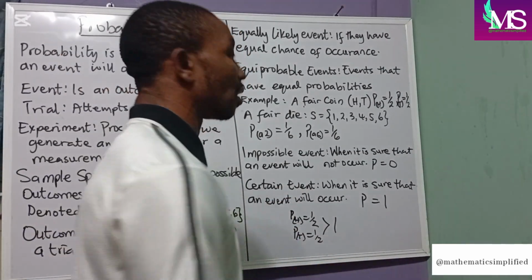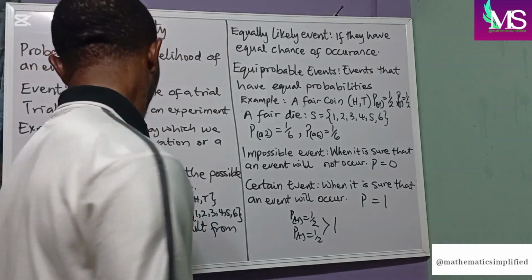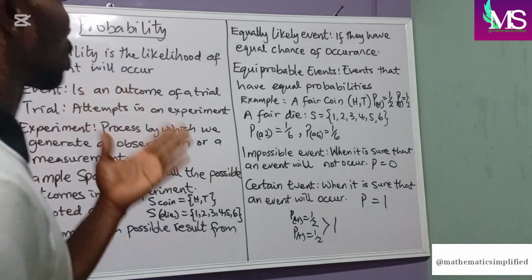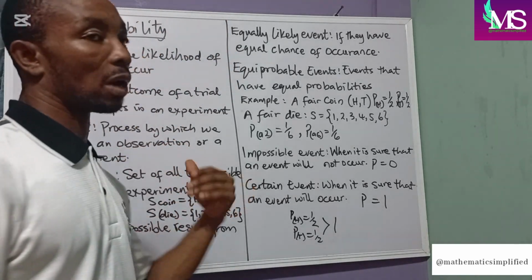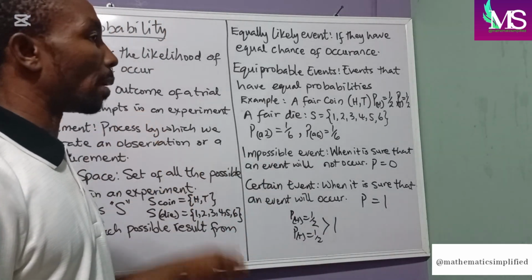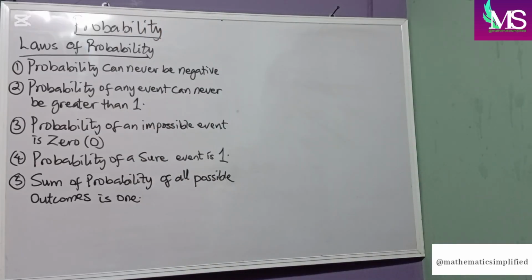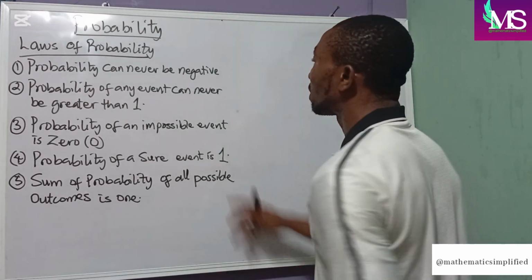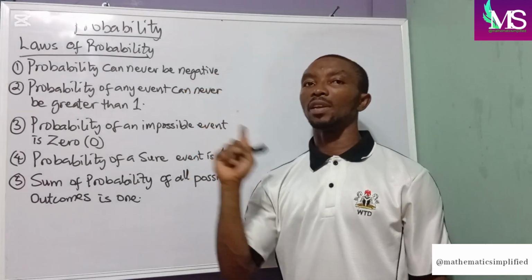Alright, having said that, let's look at some possible probability laws that will help us in the study of probability. Laws of probability. Now, our first law says that first we need to understand that probability can never be negative.